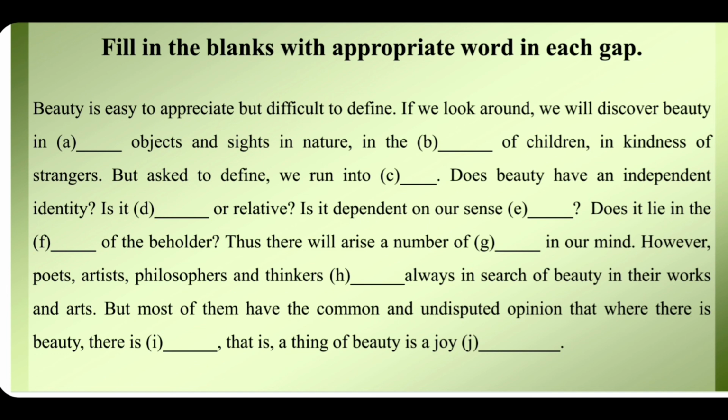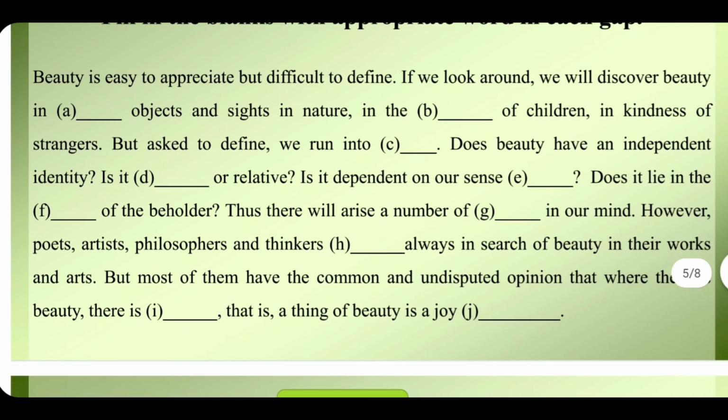How about poets, artists, philosophers, and thinkers? The right answer of H would be: are always in search of beauty in their works and arts. But most of them have the common and undisputed opinion that where there is beauty, there is truth. The right answer of I would be truth. That is, a thing of beauty is a joy forever.